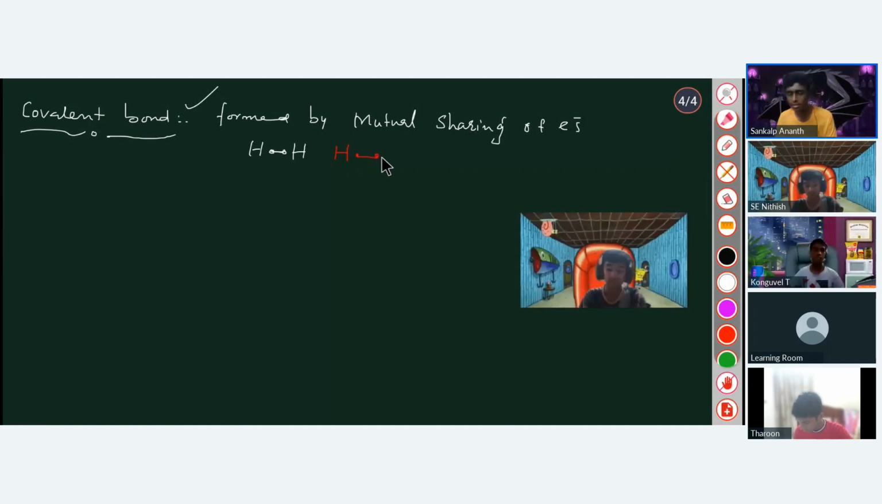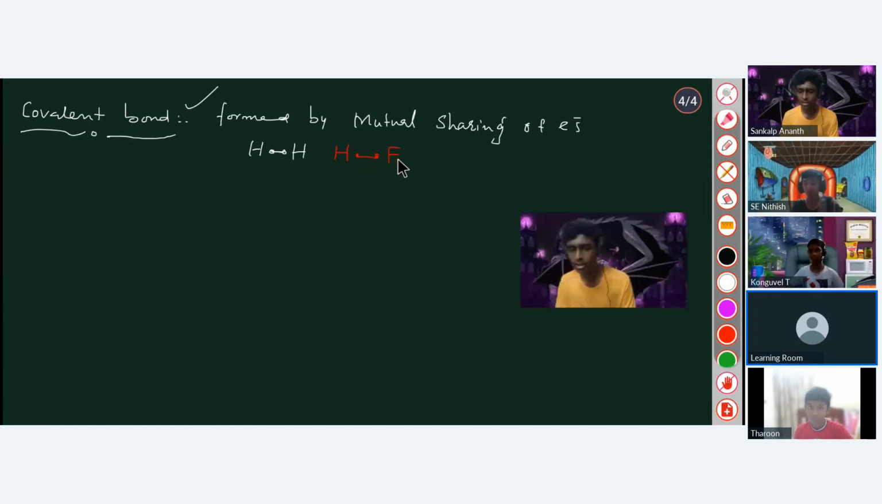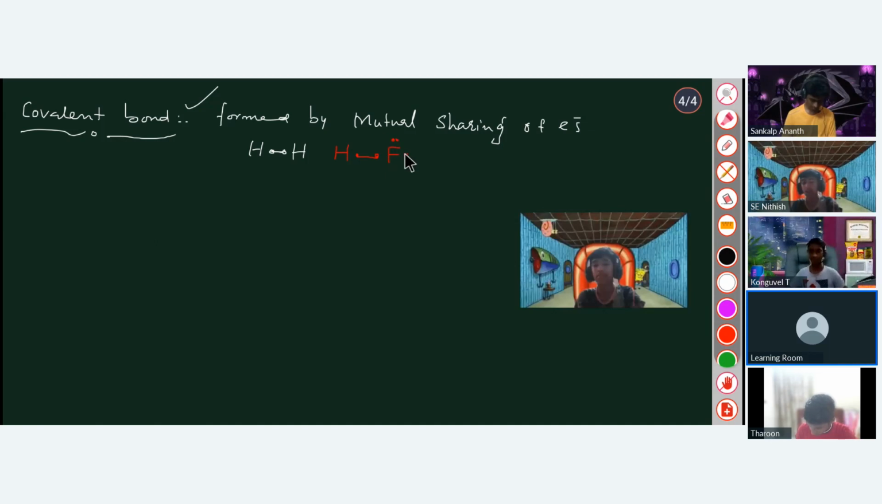Valence shell. That is followed by hydrogen, followed by helium. Hydrogen, helium, lithium, beryllium. Exactly. So this HF molecule is also your example of a covalent bond, because fluorine just gives one electron and mutually shares it with the hydrogen's one electron.